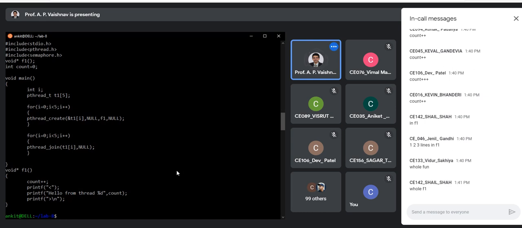Why so? Because if you protect only count plus plus, yes, the count will be properly implemented. I agree with that. But what about the format of the output? Output still can be in the wrong format or it may be mixed. All of you agree? Those who have answered count plus plus? Yes, right? So basically, our critical section is the entire function. I need to lock the entire function, right?